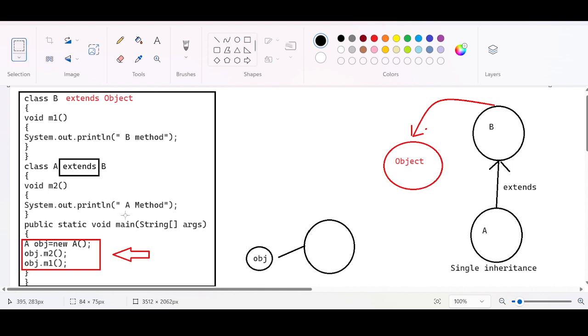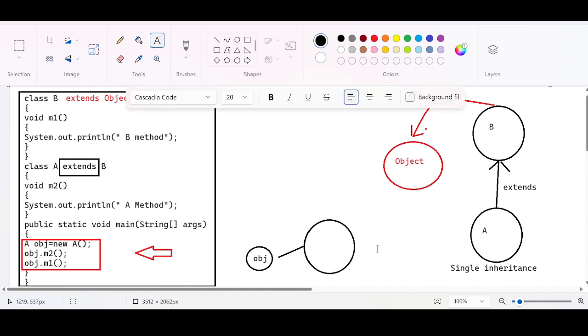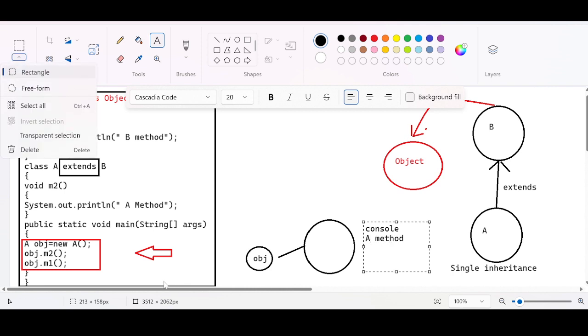It means this main thread will check if there is any method by the name m2 in the current class, in the class A. Of course, there is a method m2 within the same class. This m2 gets executed. The output is going to be A method, displayed in the console.